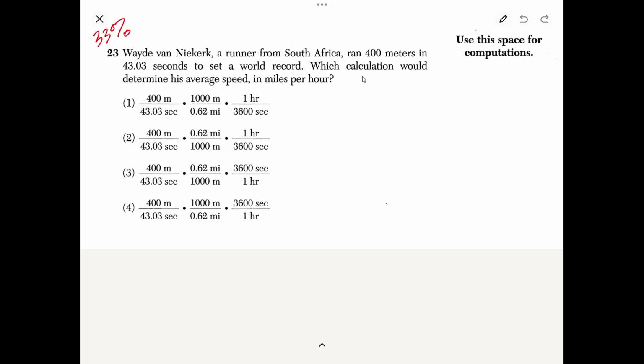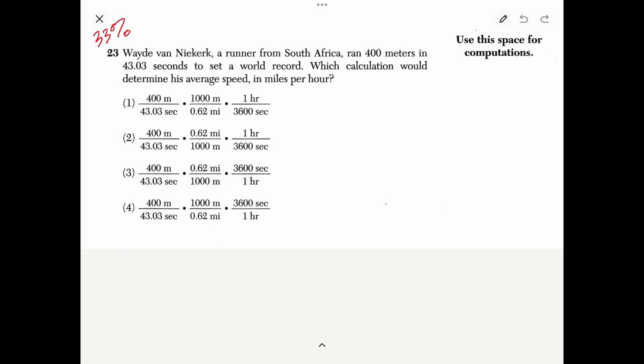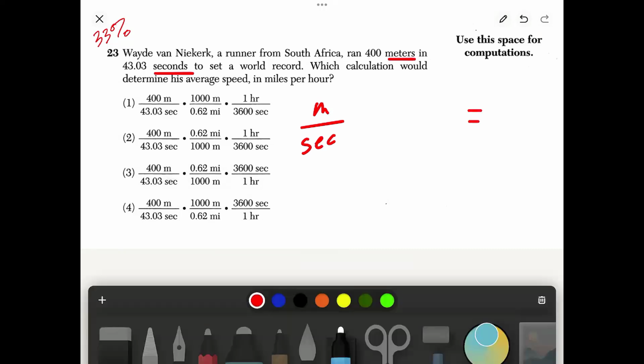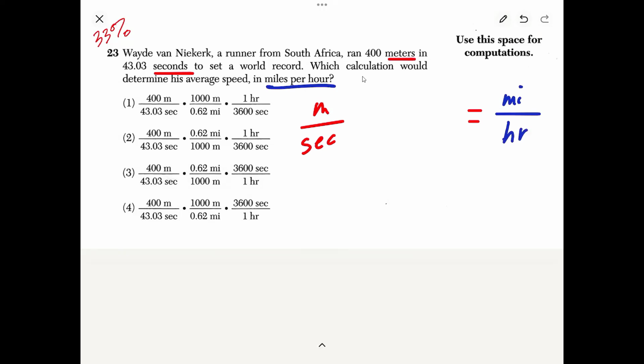So here is what you need to be able to do. We start with meters per second, because that's how you find it. But when we get done, we want the conversion to be in miles, MI for miles per hour, right? So basically when we get done, we should have two units left, and miles should be on the top and hours should be on the bottom.